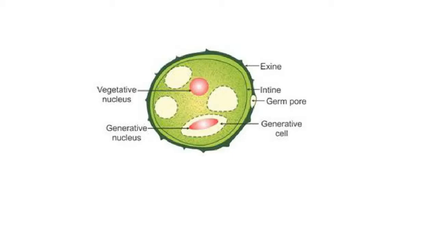Further changes in the pollen grain occur only if it has fallen on the stigma of a plant of the same species. Here we have to keep in mind that only if the pollen falls on the same species will it start fertilization. So this is what happens with the pollen grain.